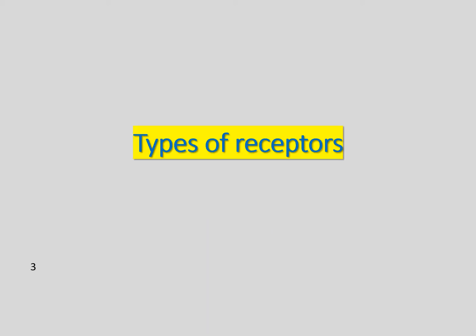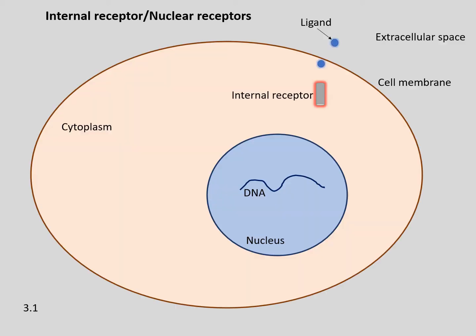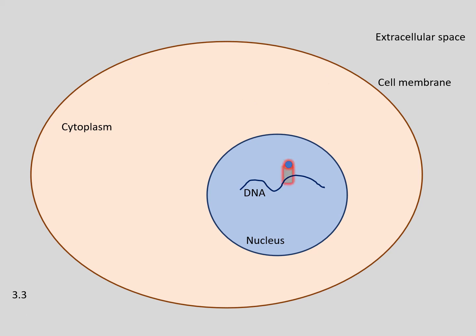Now we'll see the types of receptors. There are different types of receptors. The first one we'll discuss is the internal or nuclear receptor. When we see the ligand, the receptor can be present on the surface of the target cell or it can be internal. The internal receptors carry the ligands. These ligands can cross the cell membrane and are carried by the internal receptor to the nucleus, where it binds to a specific site and brings about the cellular response.